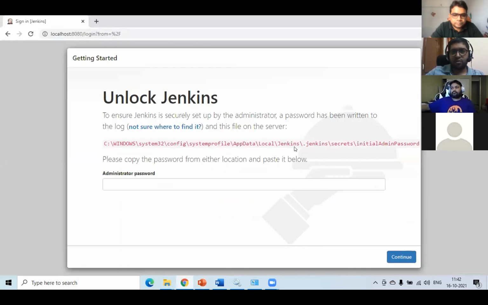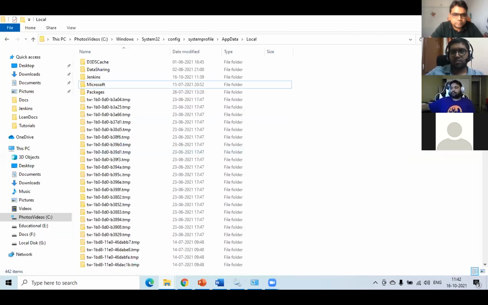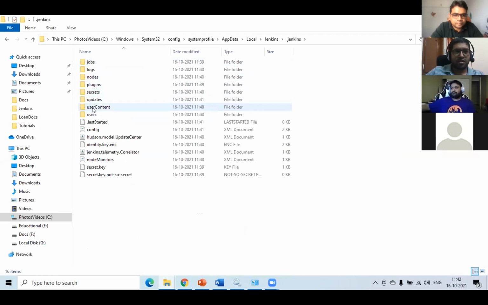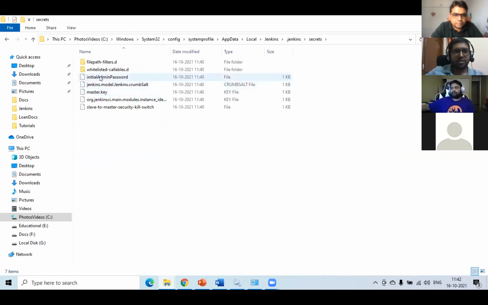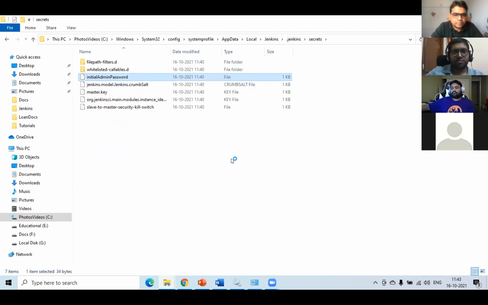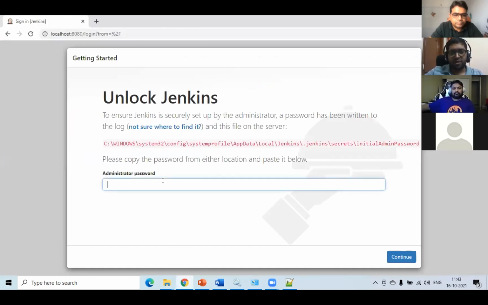Now we will check the same file at this path. See, this is the .jenkins folder, secrets. Here is the file. Now we will open this file. We'll copy this password and enter it here